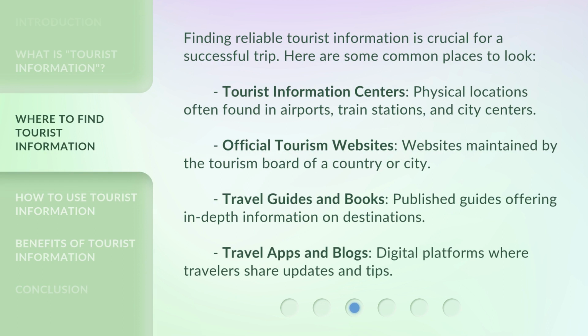Finding reliable tourist information is crucial for a successful trip. Here are some common places to look. Tourist information centers. Physical locations often found in airports, train stations, and city centers. Official tourism websites. Websites maintained by the tourism board of a country or city. Travel guides and books. Published guides offering in-depth information on destinations. Travel apps and blogs. Digital platforms where travelers share updates and tips.